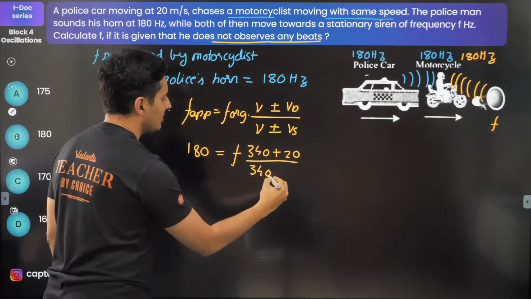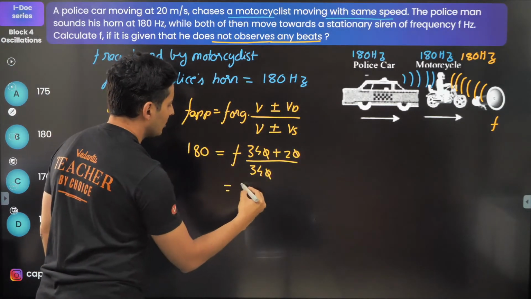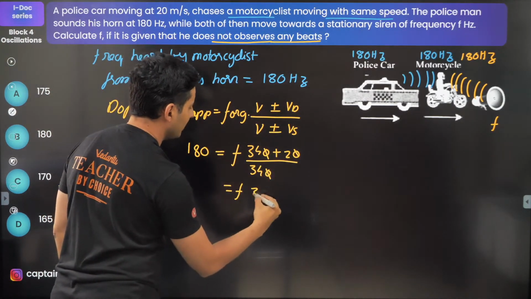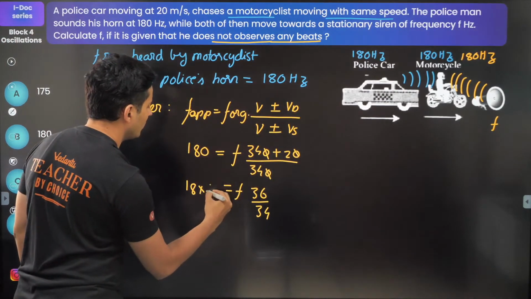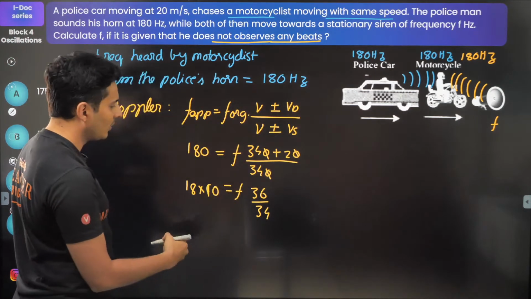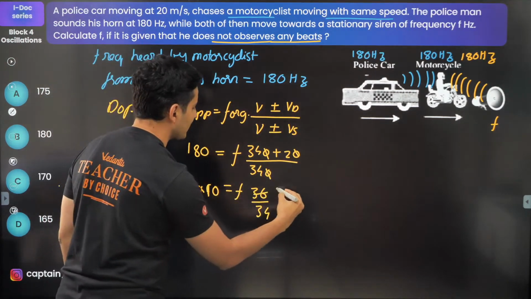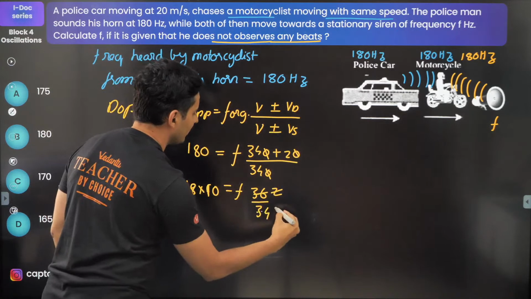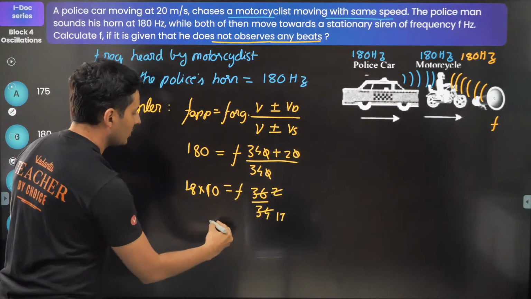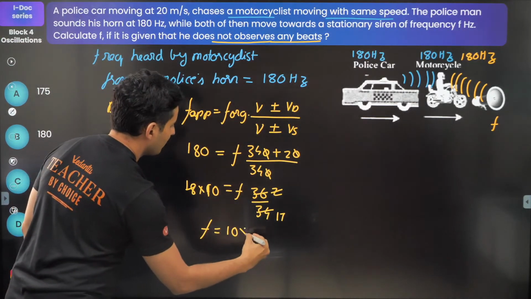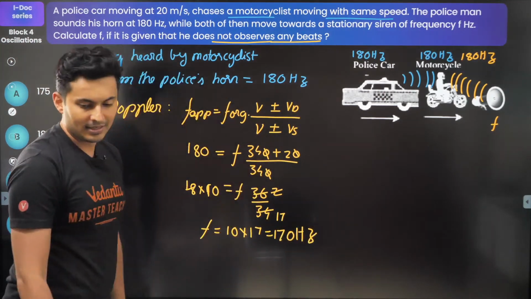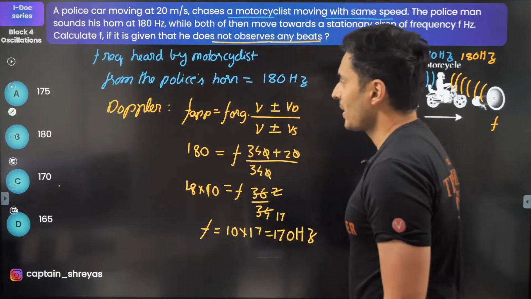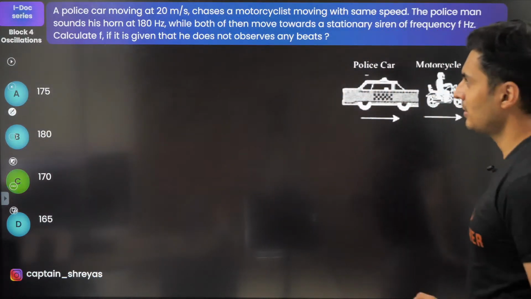Great. So the zero cancels. This will be f into 34 plus 2, which is 36, over 34, and this is 18 into 10. The reason I wrote it like this is because 18 goes with 36 two times, and 2 goes with 34 seventeen times. So the frequency will be 10 multiplied by 17, which is 170 hertz. That's it. There you go. Check it out: 170 hertz.